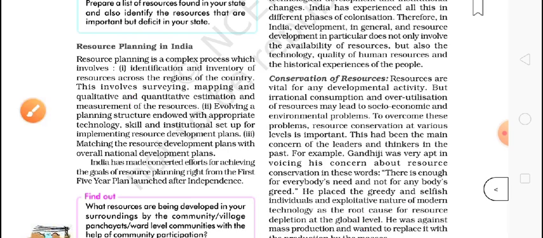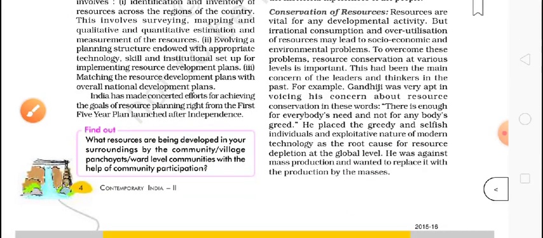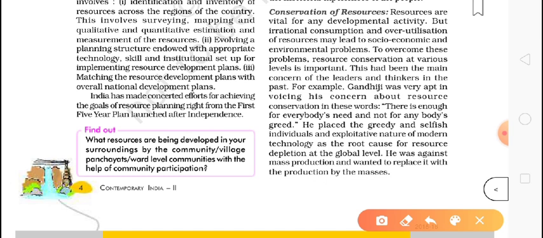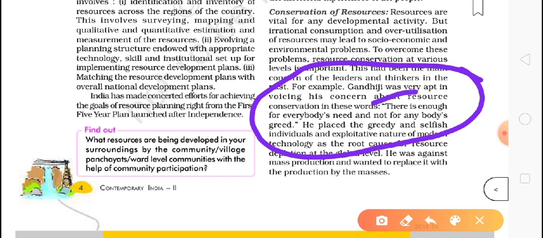Resources are vital for any development activity, but bad use and over-utilization of resources may lead to socio-economic and environmental problems. To overcome these problems, we need resource conservation at various levels. So what did Gandhiji say? A very important line. This line can come in the exam also.